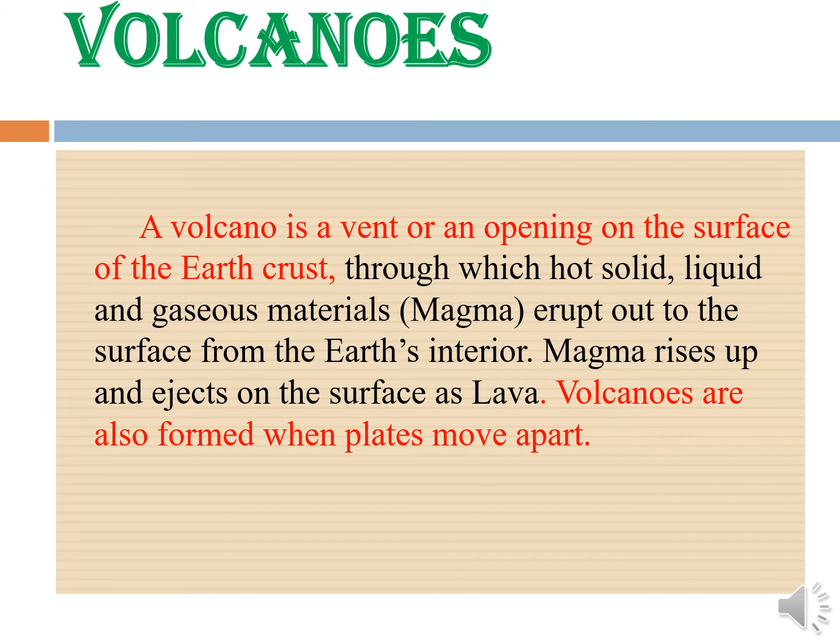So volcano means Erimalai. From the earth's crust, the hot solid, liquid and gaseous material that comes out is called magma. When the magma comes from the interior of the earth and goes out, it becomes lava. Okay, that is called a volcano. Erimalai.